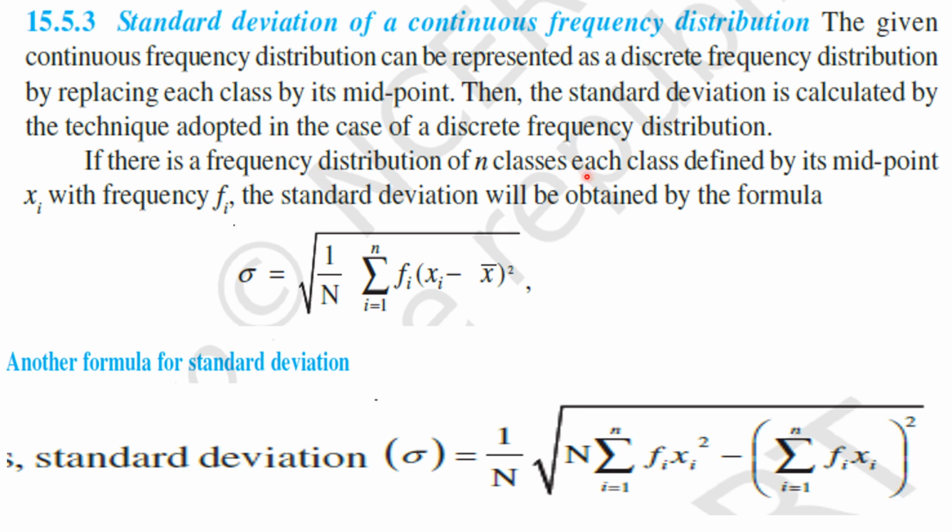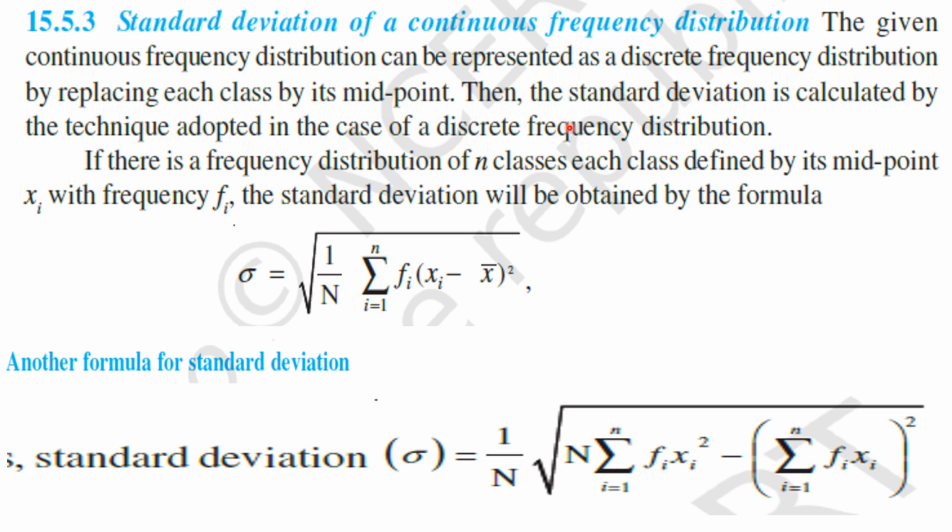The given continuous frequency distribution can be represented as a discrete frequency distribution by replacing each class by its midpoint. Yes or no, my children? The continuous frequency distribution can be written as a discrete frequency distribution by replacing the class intervals by their midpoints.